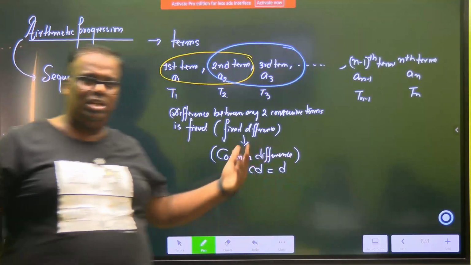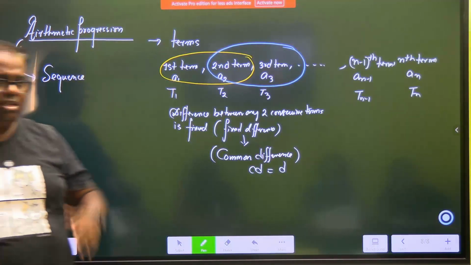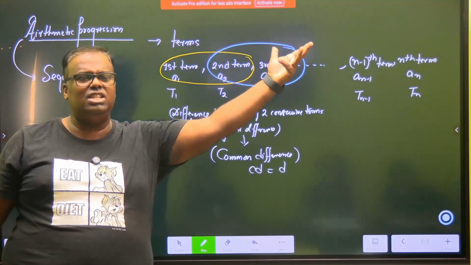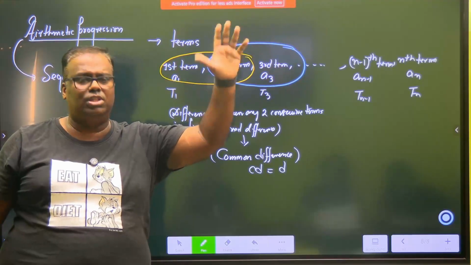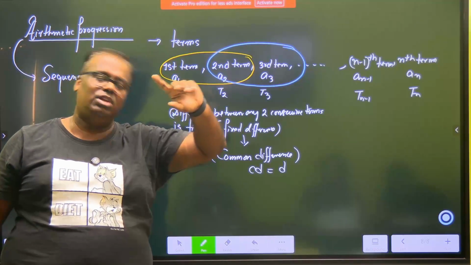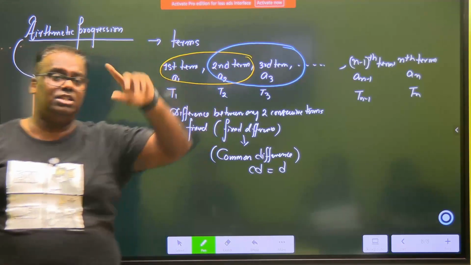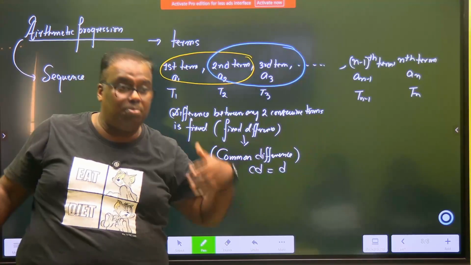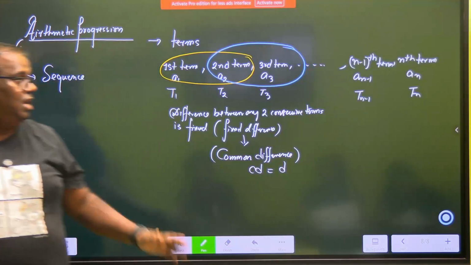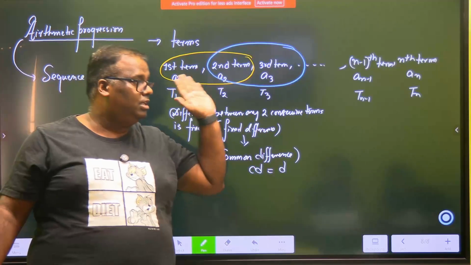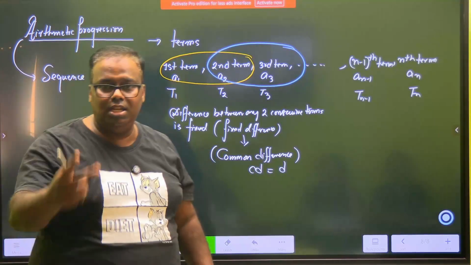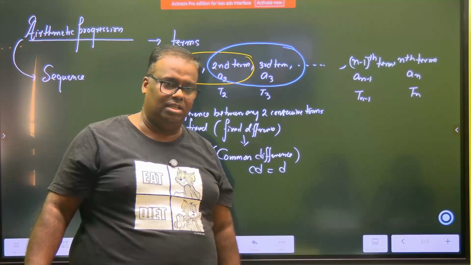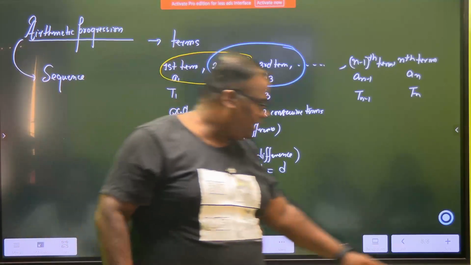So shall we populate our series? Are we in a position? So what did we learn? Arithmetic progression is a special sort of a series or a sequence. You can call it a series, but we say sequence. Series will come later. So arithmetic progression is a progression, it progresses. You can understand the progress, you can predict the progress, you can populate the progress. So the progression is such that the terms are arranged in such a manner that any two successive terms differ by a common difference which is denoted by D. Have you understood? So now let's just populate.